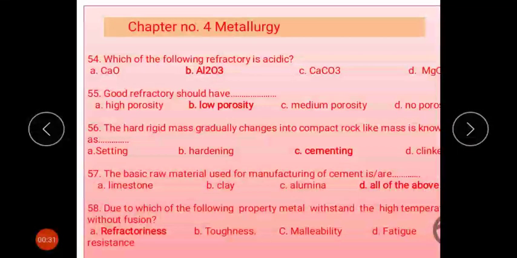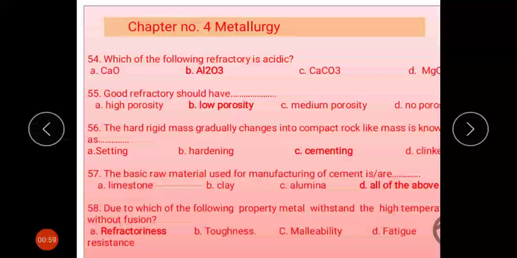A good refractory should have low porosity. The hard, rigid mass gradually changes into a compact rock-like mass. That process is called the cementing process. The basic raw materials used for the manufacture of cement are, first and most important, limestone, second, clay, and alumina. All are requirements for the manufacture of cement. That's why the fourth option is the correct option, all of the above.